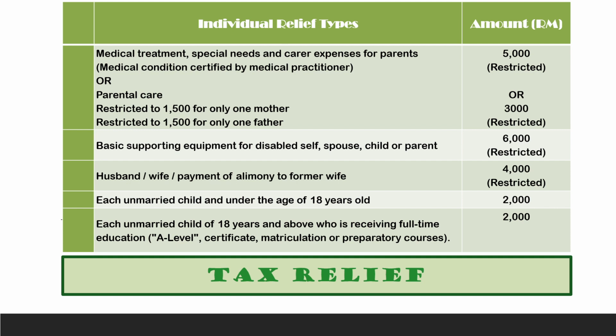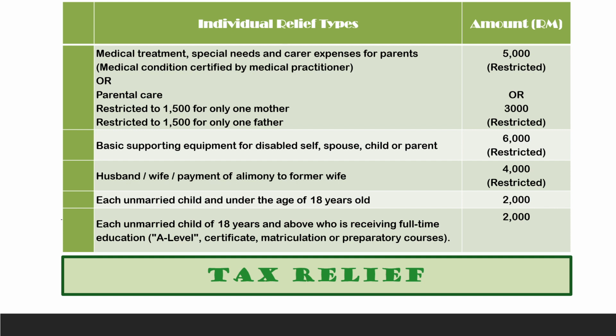Okay, the next one is talking about basic supporting equipment. So if let's say you buy a wheelchair, regardless of whether it is for yourself, your spouse, children, or parents, you can claim. This actually refers to any kind of basic equipment, normally related to a medical condition. The maximum that you can claim is 6,000.